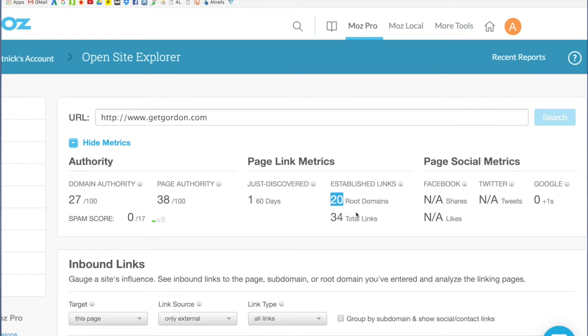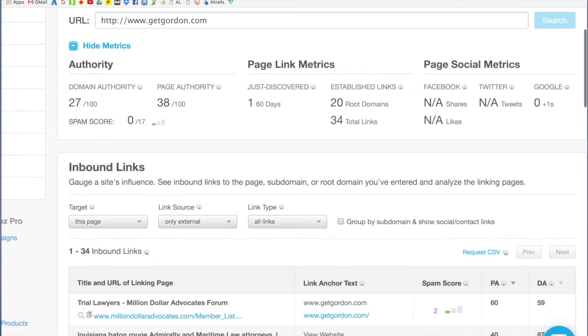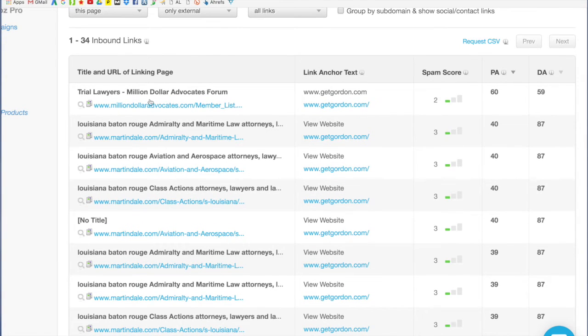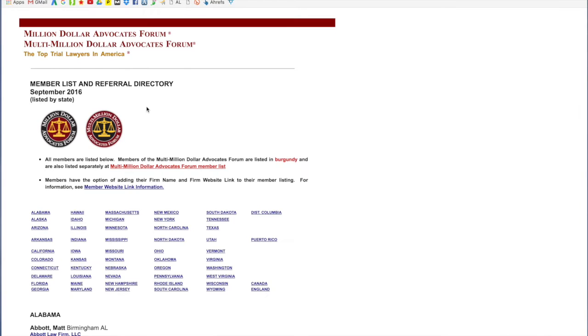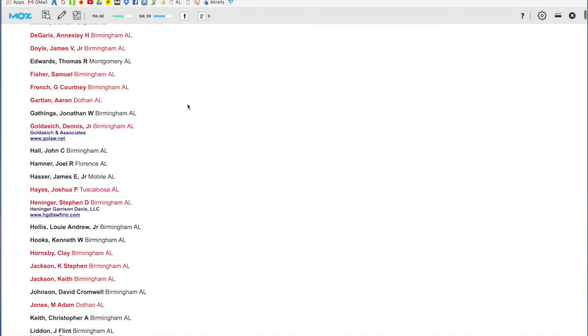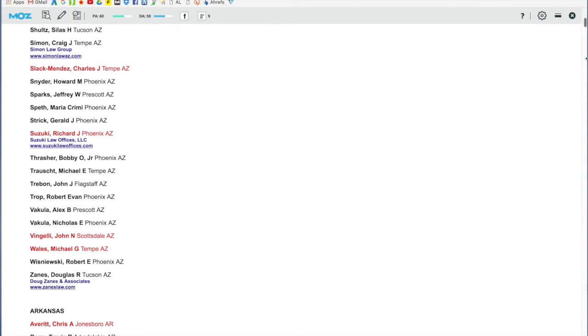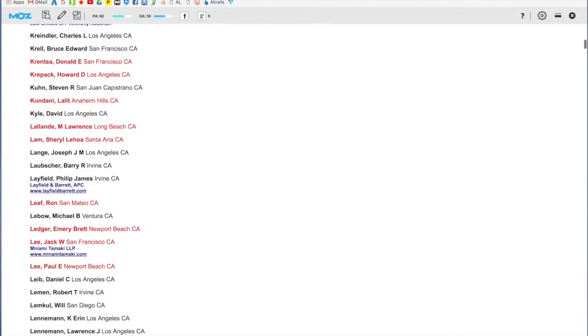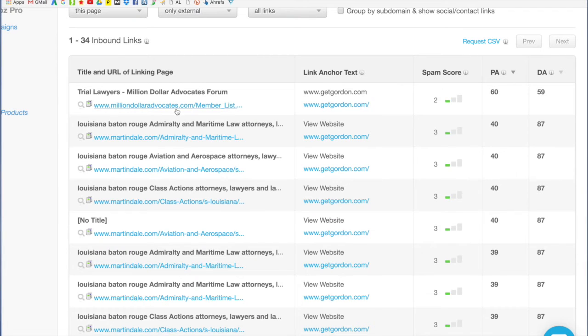It's not going to be hard to smack them out of the box for a total of 34 links. Let's take a peek at what they actually have here. So here's Million Dollar Advocates. We all know what this is. It has a pretty nice score. It's a page authority of 60, so that's pretty good. However, it's really diluted. Not that I'm discouraging getting a link from this page, because it is relevant, but it's not one of those bone-crushing links because it's so diluted.